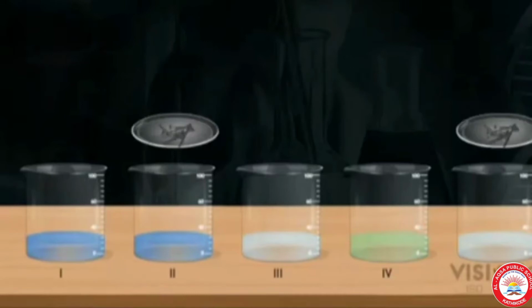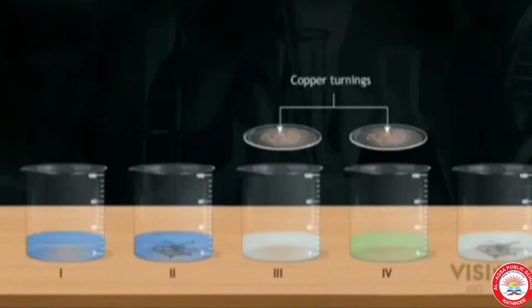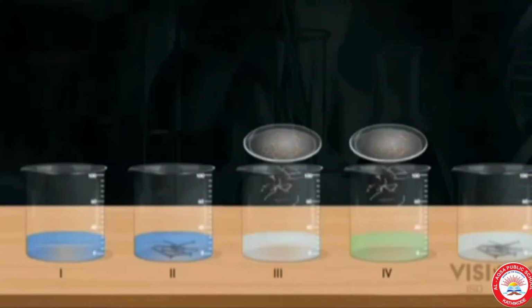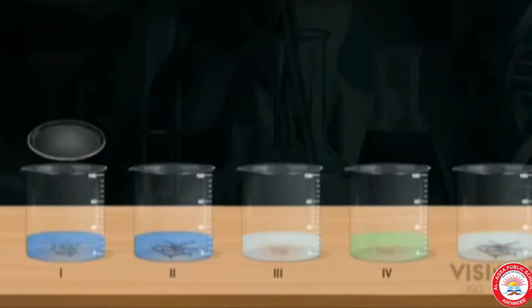After, we have to add iron nails in 2 and 5, copper turnings in 3 and 4 and zinc granules in beaker 1. Observe it carefully.